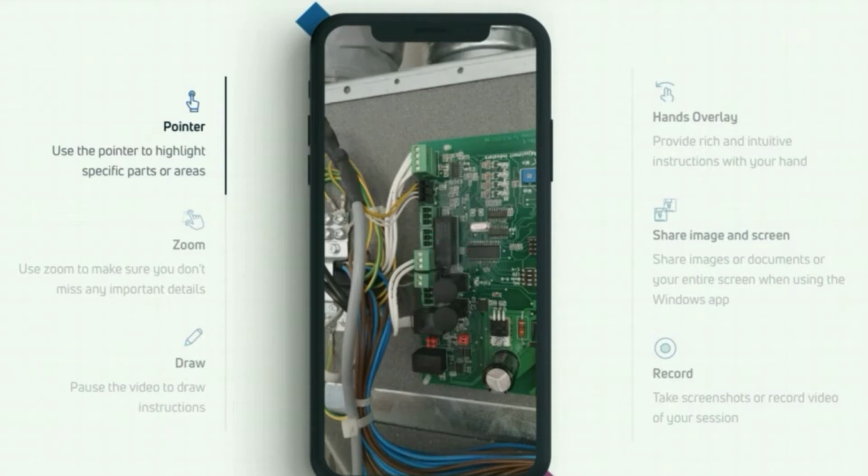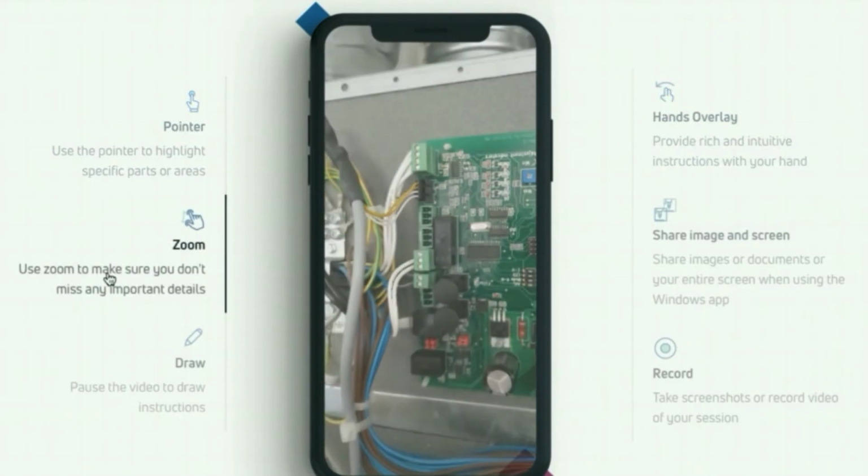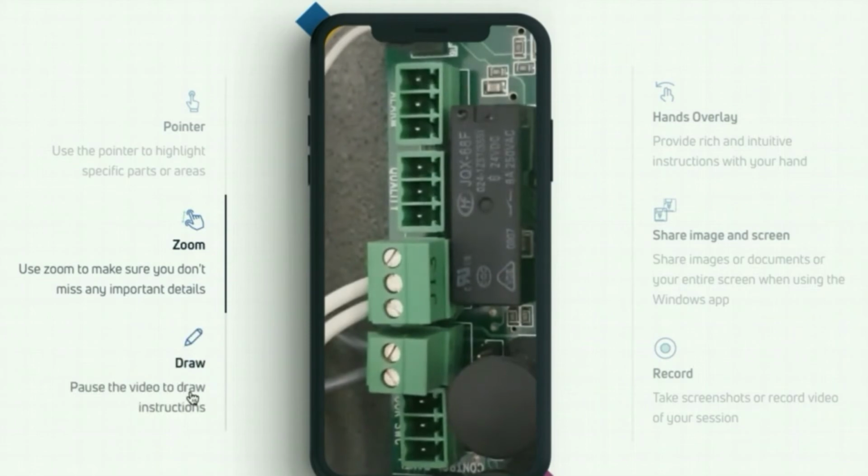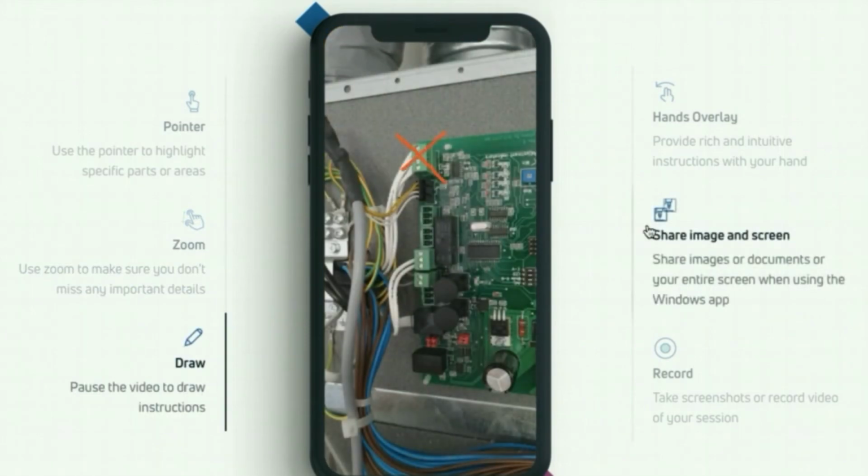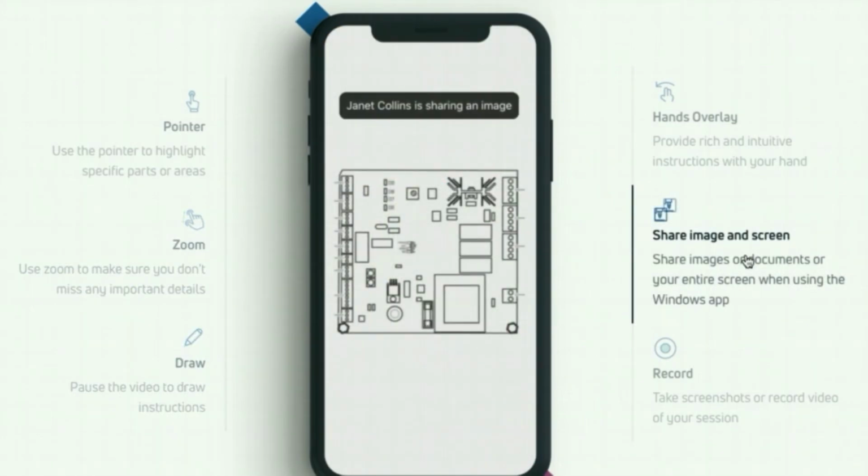AR can be used in industry and manufacturing units. A virtual remote guidance. Use the pointer to highlight a specific part or areas. Hands overlay provide rich instructions with your hands. You can zoom in and zoom out. Pause the video to draw the instruction, share camera screens, and many more in AR.